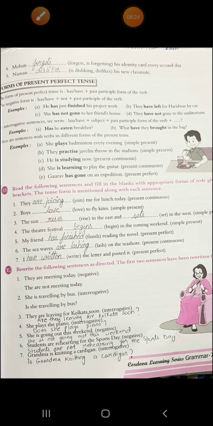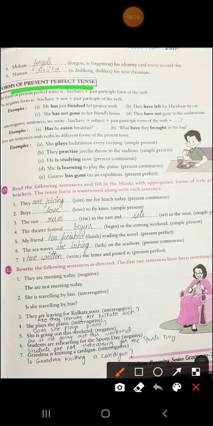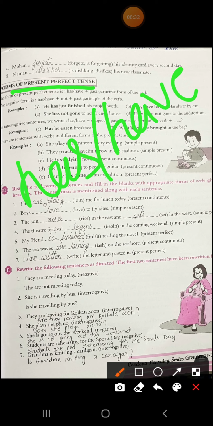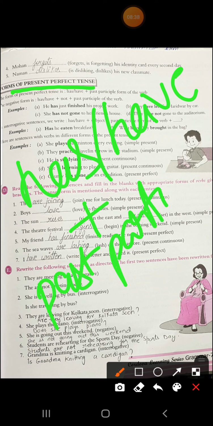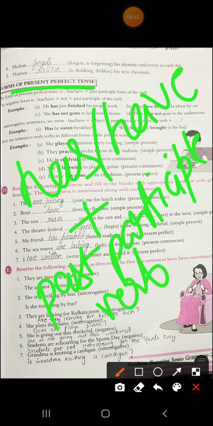Alright. Now, forms of present perfect tense. What is the form of present perfect tense? It is has or have plus past participle form of verb. Alright.